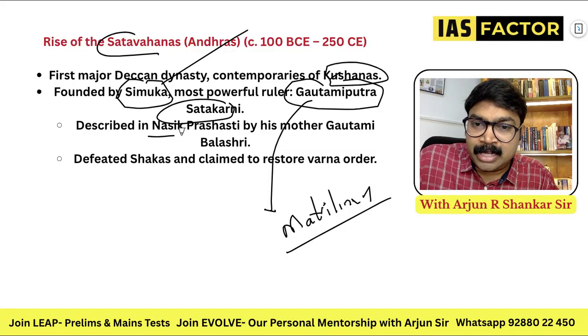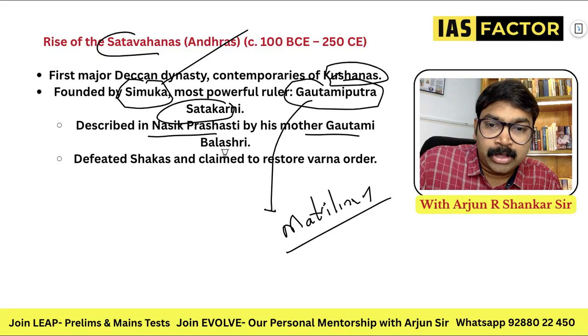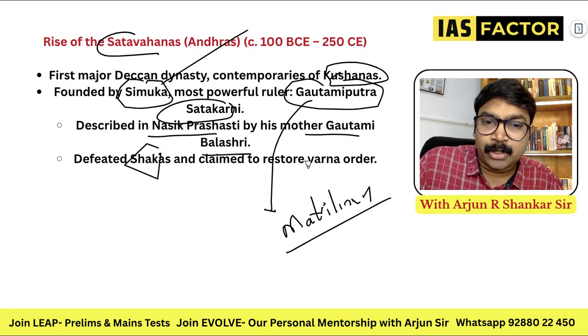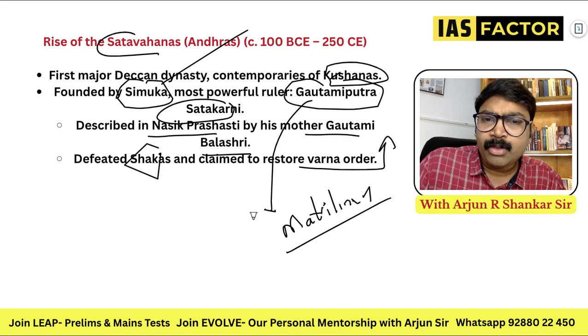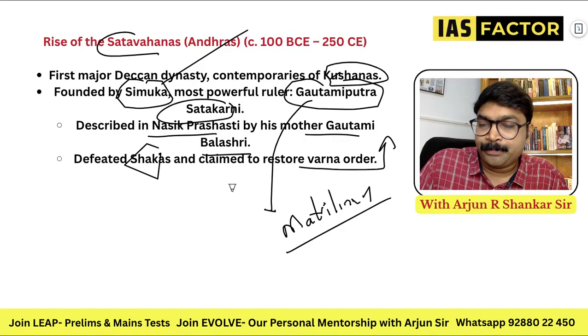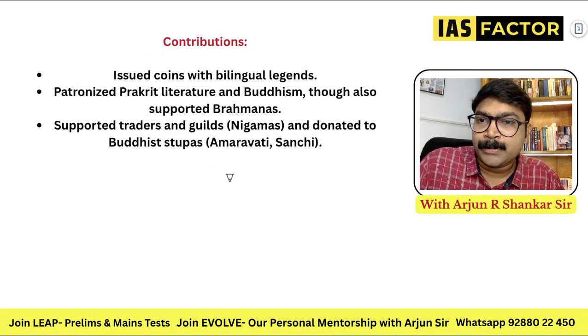He is described in the Nasik Prashasti by his mother Gautami Balashri. They defeated the Shakas and claimed to restore the Varna order. So the Nasik Prashasti is by Gautami Balashri and her son Gautamiputra Shatakarni. So he's one of the most popular rulers.